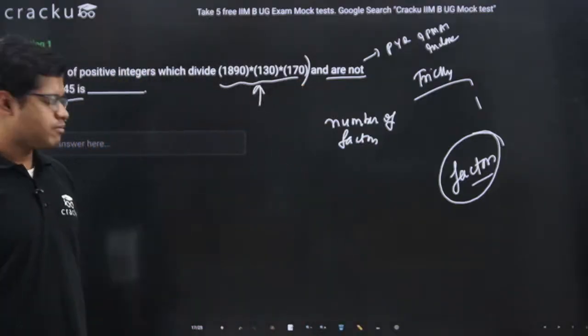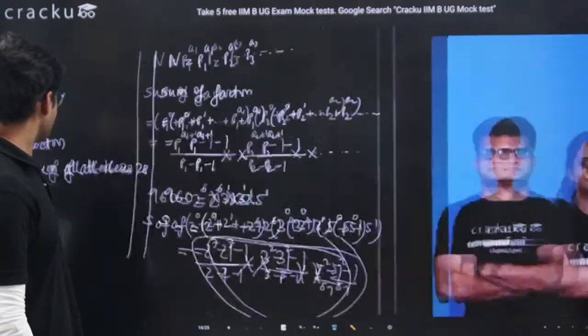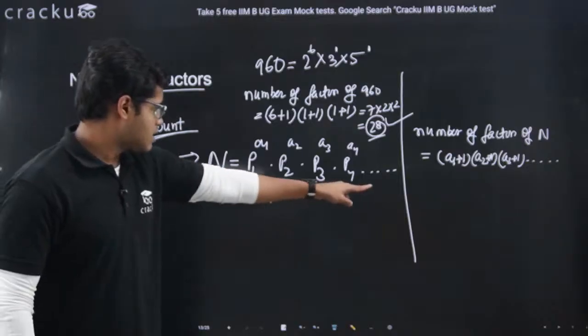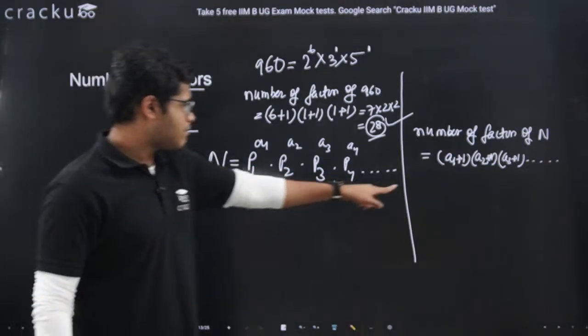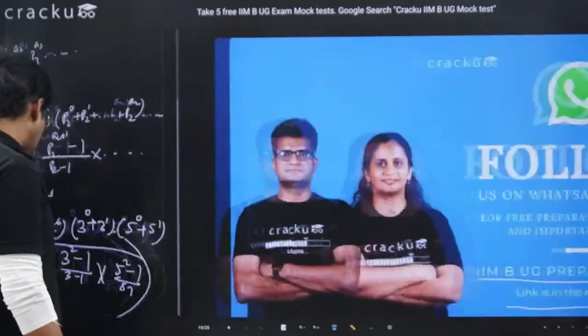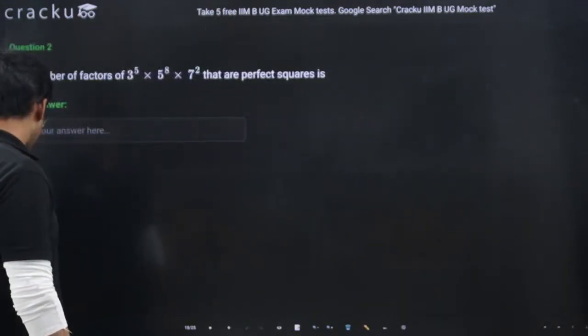And how to find the number of factors? If you guys recall, the way to find the number of factors is simply break the number in the prime factorization format and we will apply this formula. This is the simple thing. So let's break this number into prime factorization format.